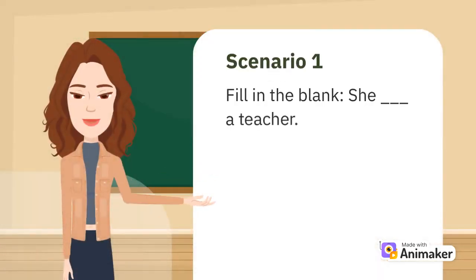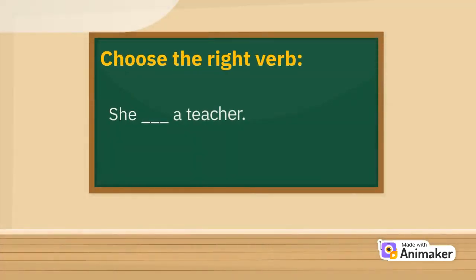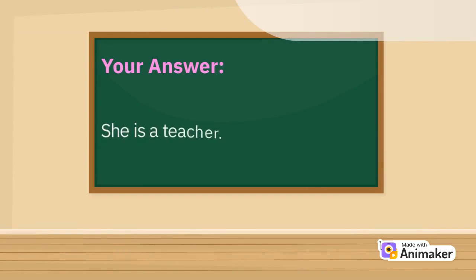Fill in the blank. She underscore a teacher. Choose the right verb. She underscore a teacher. Your answer: She is a teacher.